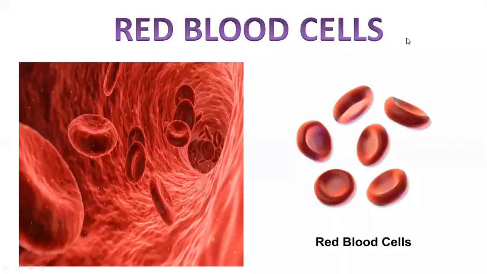In the fetus, the RBCs are formed in the liver and spleen, and after birth, the RBCs are produced from the bone marrow of long bones.